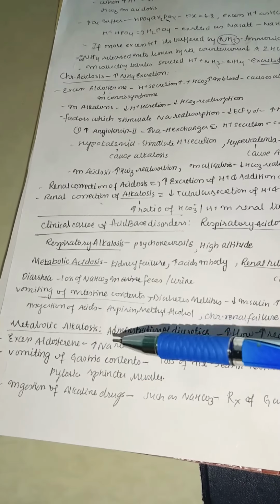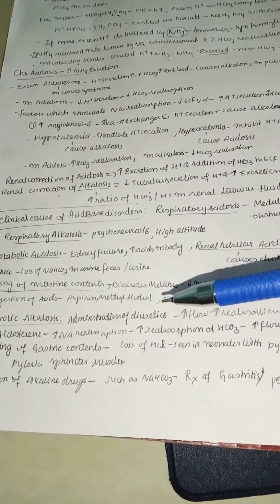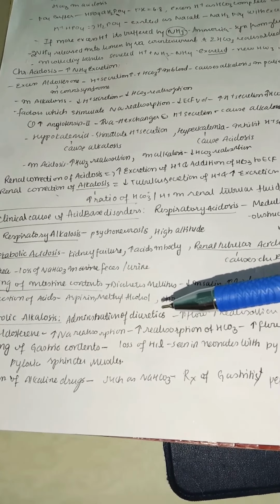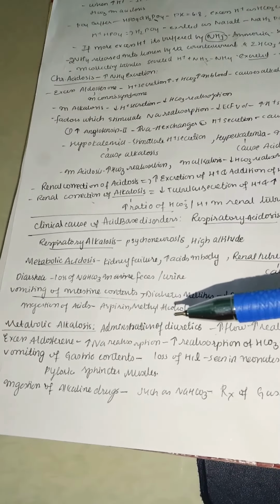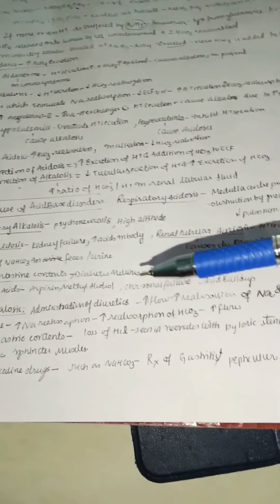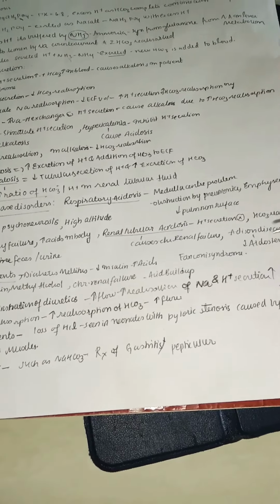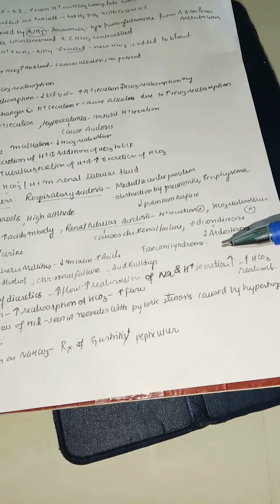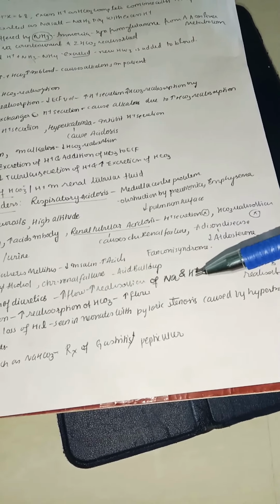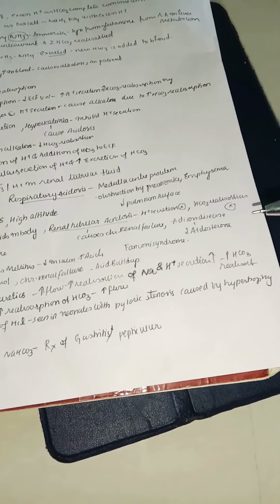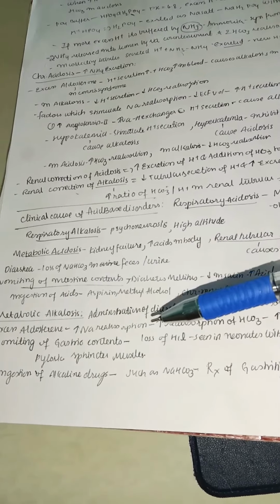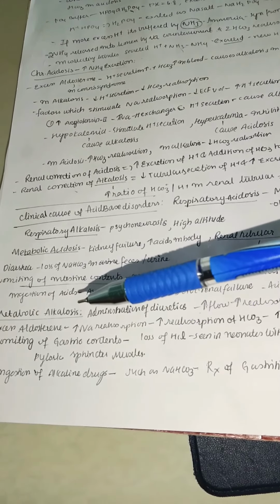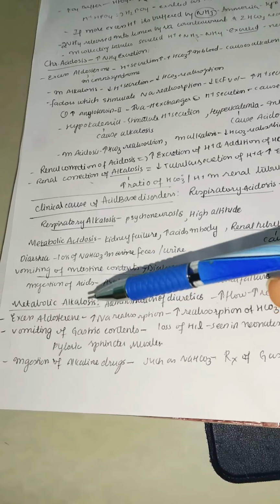And let us see the metabolic alkalosis causes. So administration of diuretics. If you take diuretics, it will lead to alkalosis because with diuretics a lot of ions are lost, there is increased flow, increased reabsorption of sodium, and also there is higher hydrogen ion secretion. If there is higher hydrogen secretion, it means most of the hydrogen ion is getting lost into the urine, and there is higher bicarbonate reabsorption also. So because of this, it leads to metabolic alkalosis. Hydrogen is being lost more, and at the same time there is a lot of bicarbonate reabsorption. So because of this, it is leading to alkalosis.